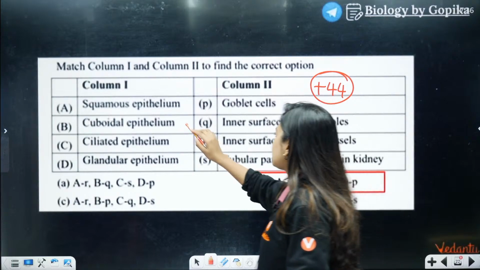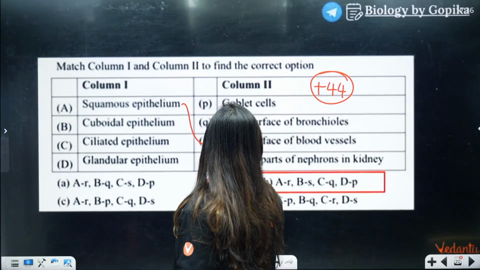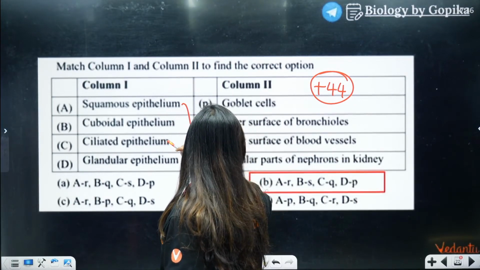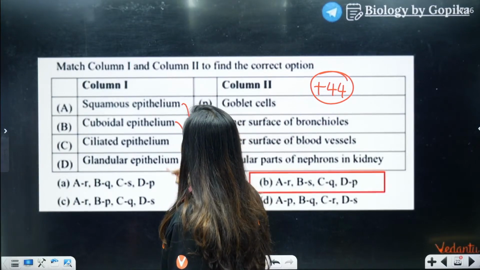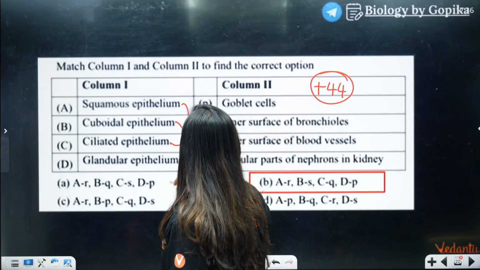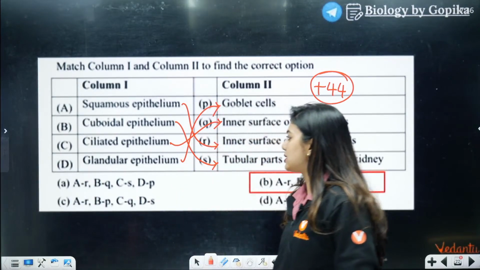So what's the answer, students? Squamous epithelium is going to be at the inner surface of the blood vessel. Cuboidal epithelium, where will it be? Part of the nephron. Ciliated epithelium, inner surface of the bronchioles. Glandular epithelium, goblet cells, right?